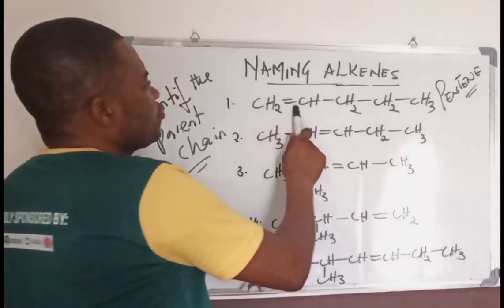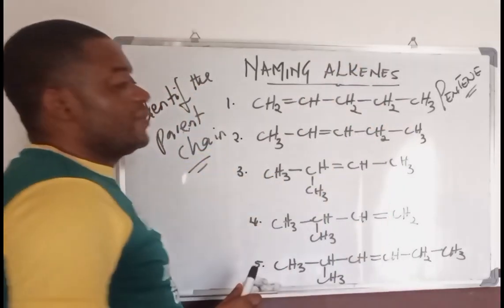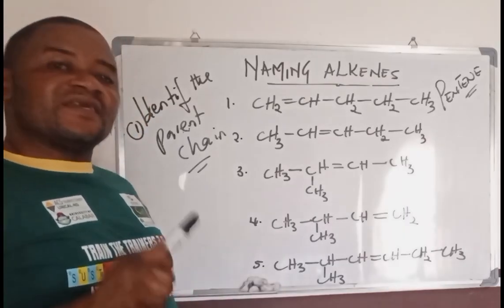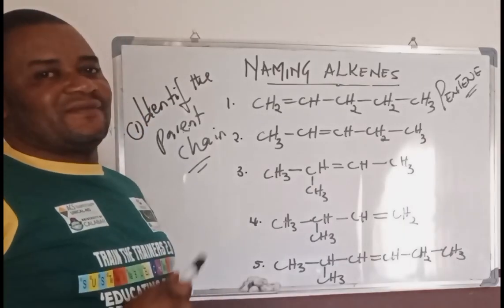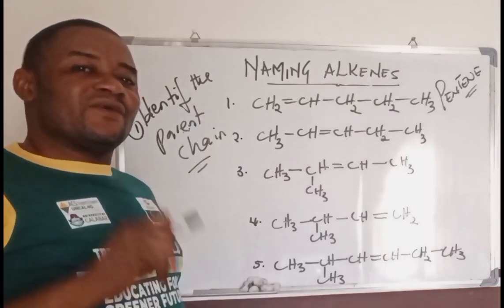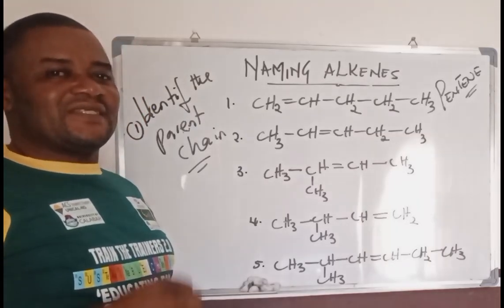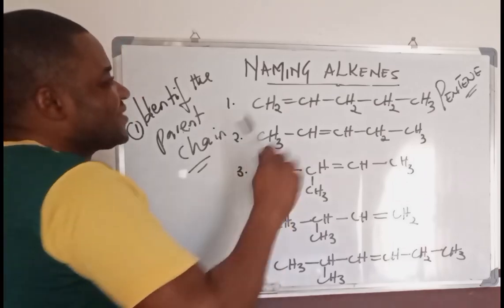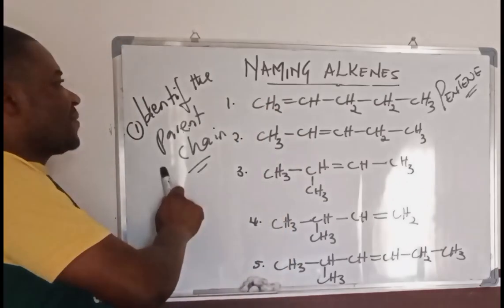So we have 1, 2, 3, 4, 5 carbon atoms, and the fifth in the homologous series is pentane, because the fourth one is butane and the third one is propane. So that is the first step.